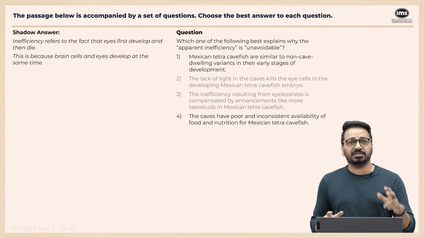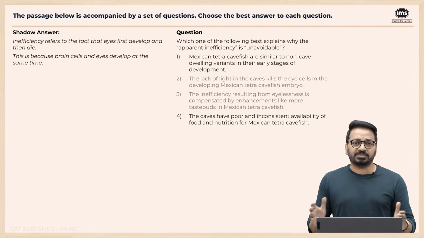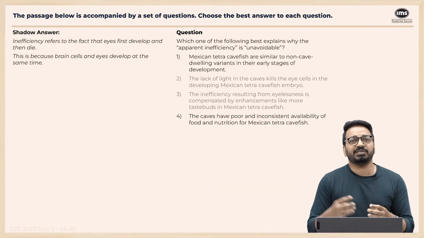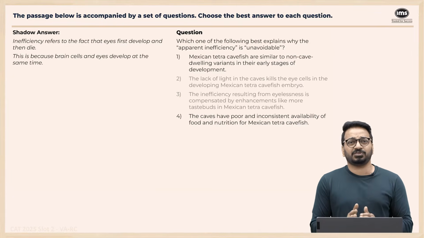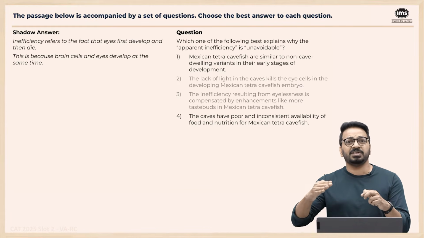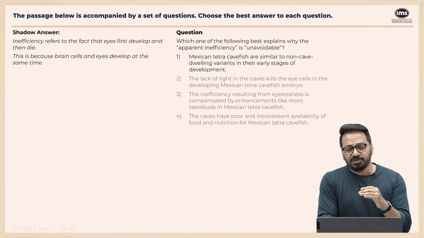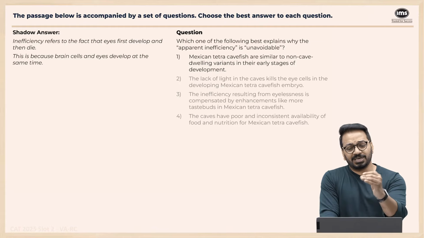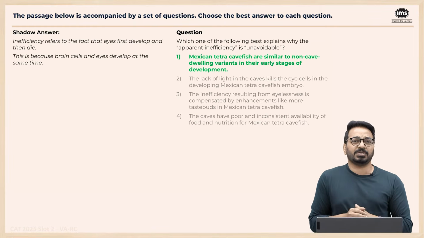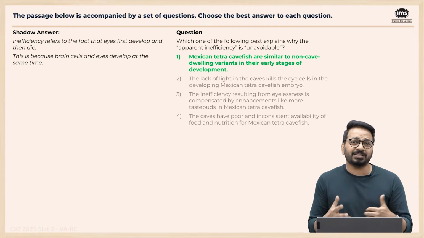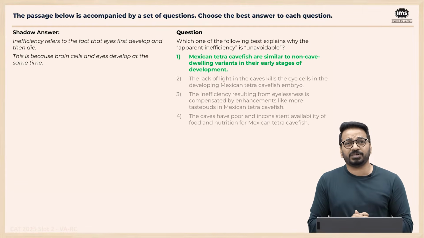The result is very, very clear. In most other similar species, in the fish species, brain development and eye development happens at the same time. That is why. So while they've not mentioned the specific reason, they've given the generic reason as to why this happens. Even if you do not understand option 1, you eliminate everything and you know that this one is the answer. If you'd wanted to check, you could have gone back and checked with the paragraph as well. So the answer to this one, option 1.